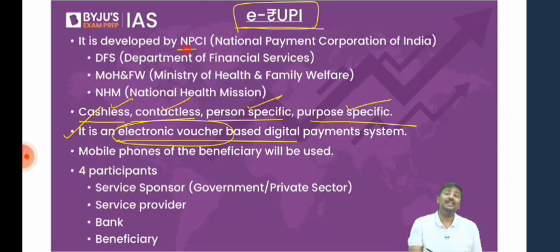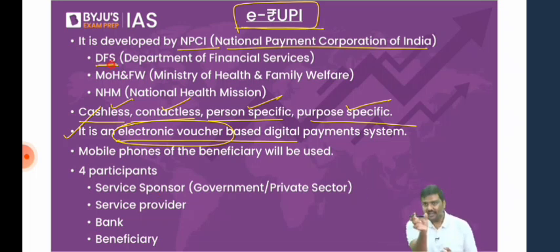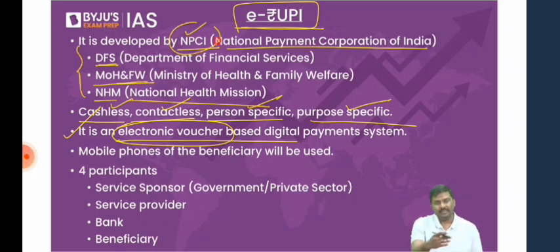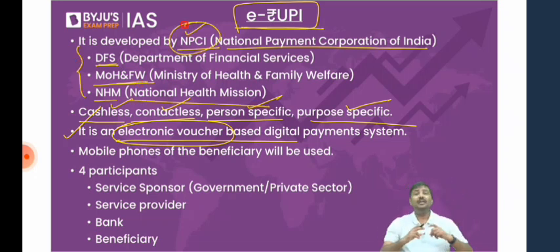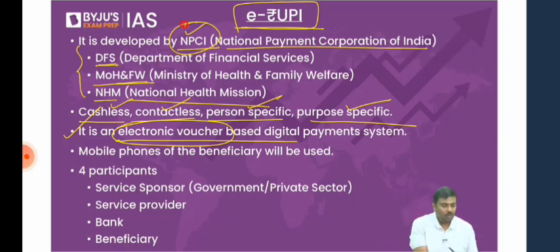These are the agencies, please remember this. First one is NPCI, National Payments Corporation of India. In addition to this, there is the DFS, Department of Financial Services, which comes under the Ministry of Finance. Then the Ministry of Health and Family Welfare, MoHFW, and the National Health Mission. So these are the four agencies. Mainly it is NPCI, but these are the other agencies involved in the development of the e-rupee system.